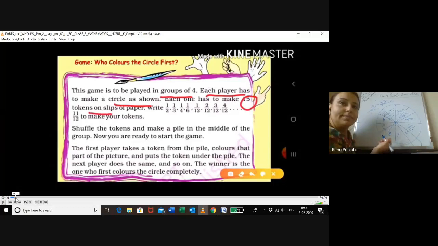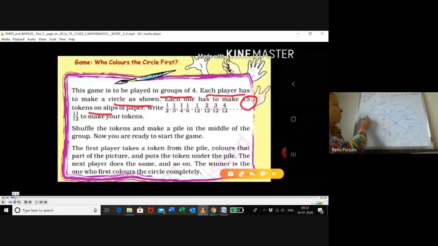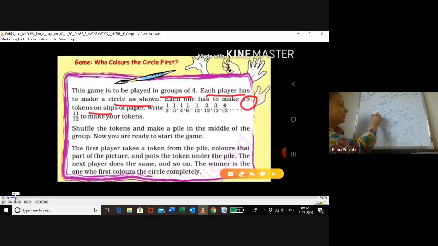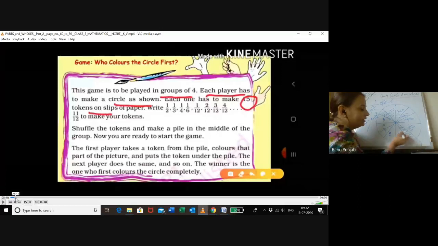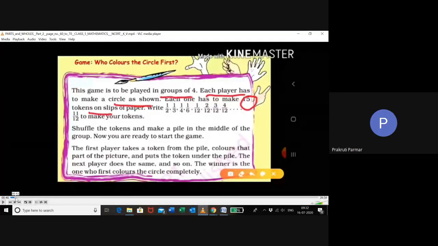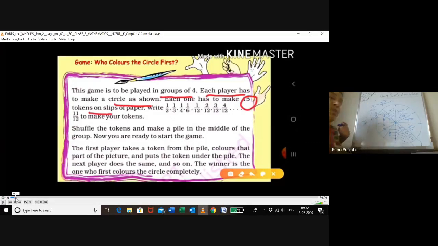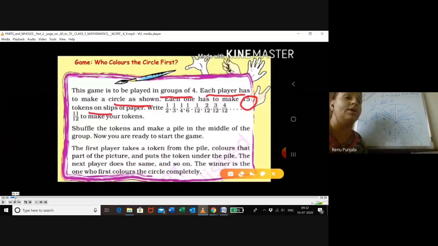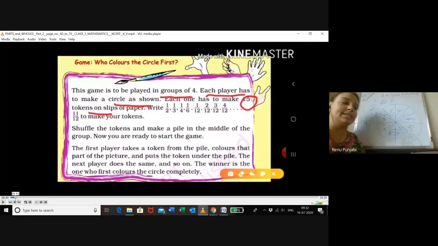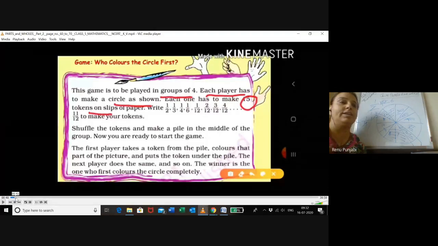Understood? If in the next round you got 1/4 of 12, so 4 threes are 12, and 3 into 1 is 3 parts. So next round you will color 3 parts. Each player should have one circle on their paper, and as the chits they get, they will color accordingly.